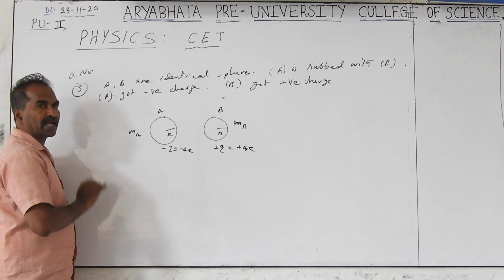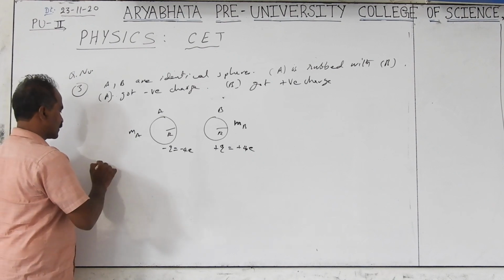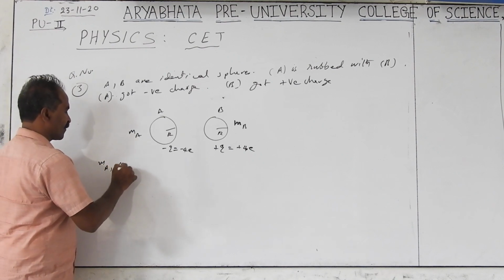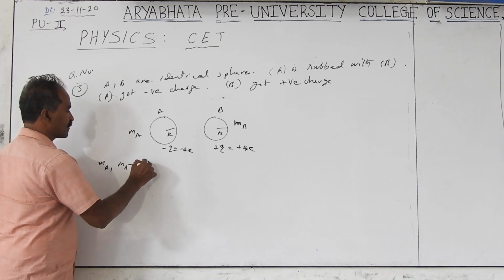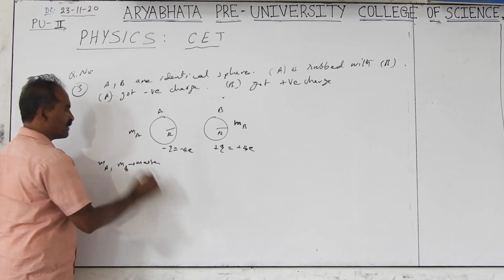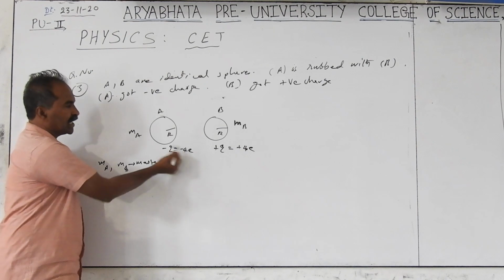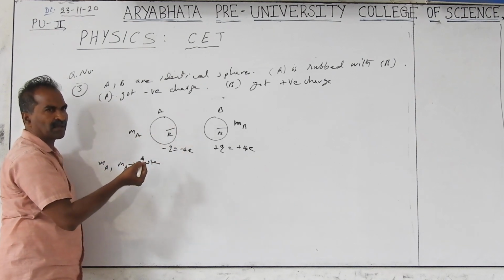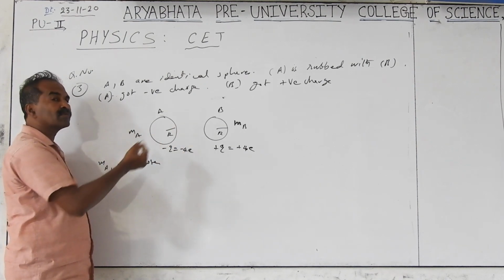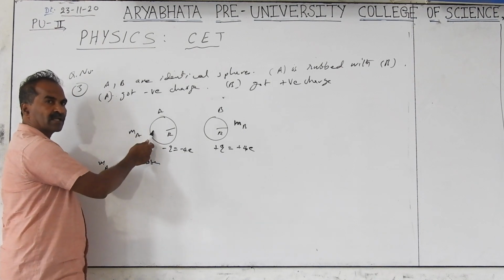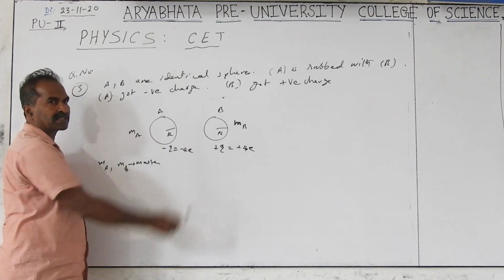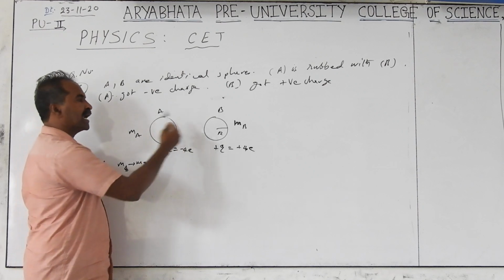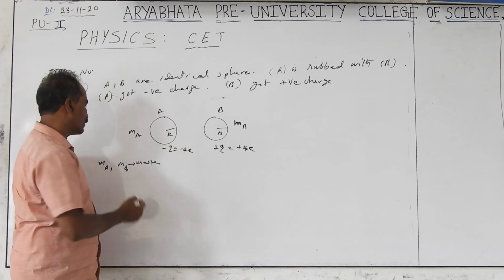The question is mass comparison. Compare the mass of A and B. What happened to the masses? Just comparison only they asked. Gaining electrons means mass increases, very little maybe, but it increases. 4 electrons gained means 4 times the mass of the electron is extra mass added here, and the same mass is removed from the other.